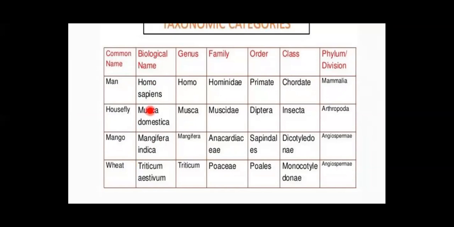So man, I have already explained. Housefly, if you take Musca domestica, the scientific name, genus Musca, family Muscidae, Diptera is the order, Insecta is the class, and Arthropoda is the phylum. Similarly we have mango, Mangifera indica, and similarly we have wheat, that is Triticum aestivum, as an example for us.